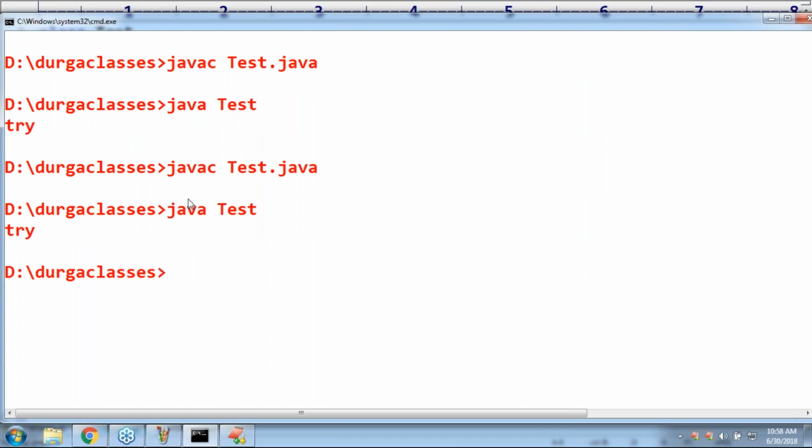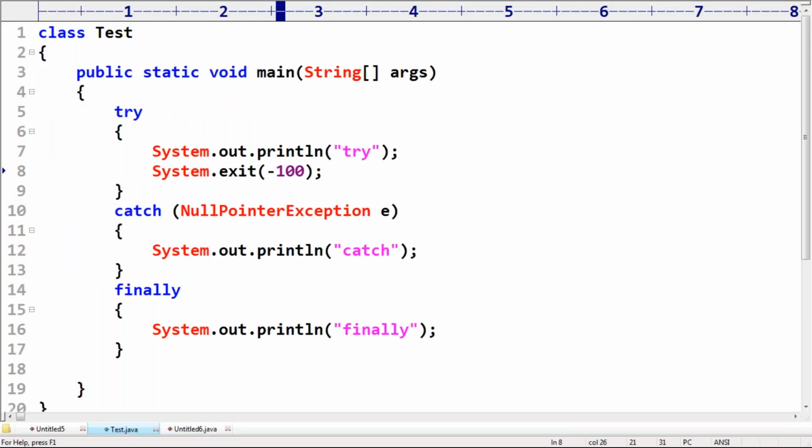So why did the JVM crash? Because of normal termination or because of abnormal termination? It has to write somewhere in the log, that information will be updated. 0 means normal termination, non-zero means abnormal termination. Just for internal reporting purpose, not with respect to the program. But any number you can pass, though it is recommended to pass 0. Clear?